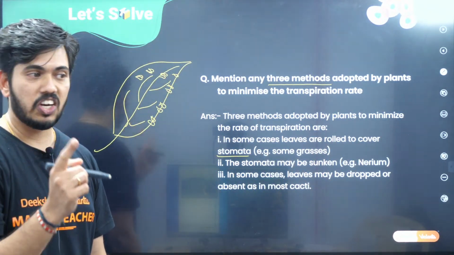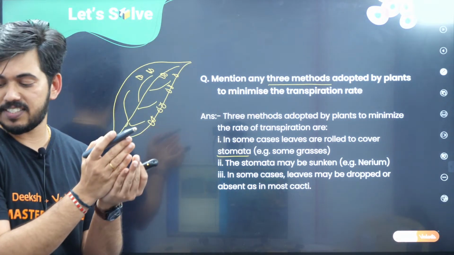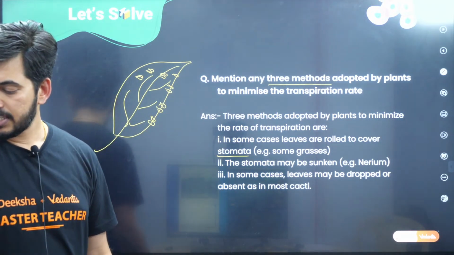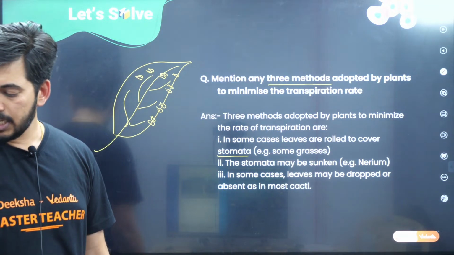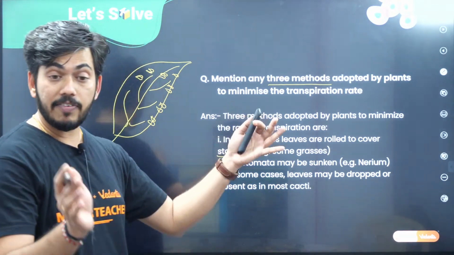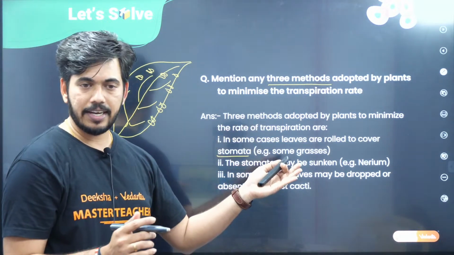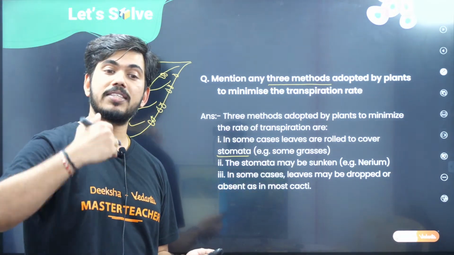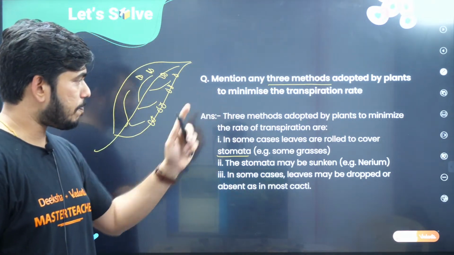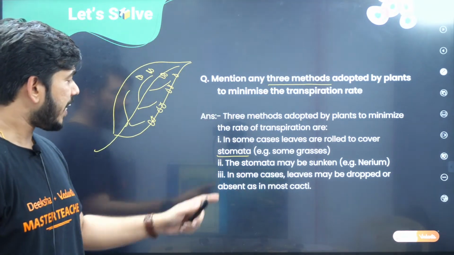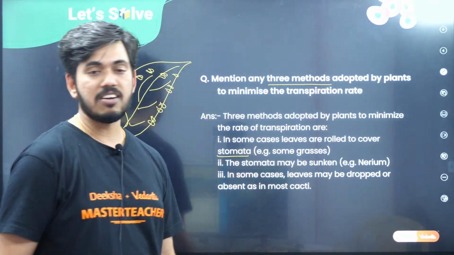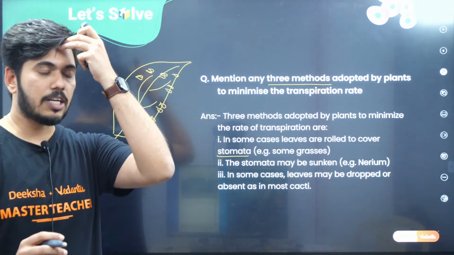At the same time, children, it will be reducing the surface area. The moment it reduces the surface area, exposure will be less, right? So it will minimize the transpiration. So that is the first point you are supposed to remember. Second one, the stomata may be sunken. So what is the meaning of sunken stomata?